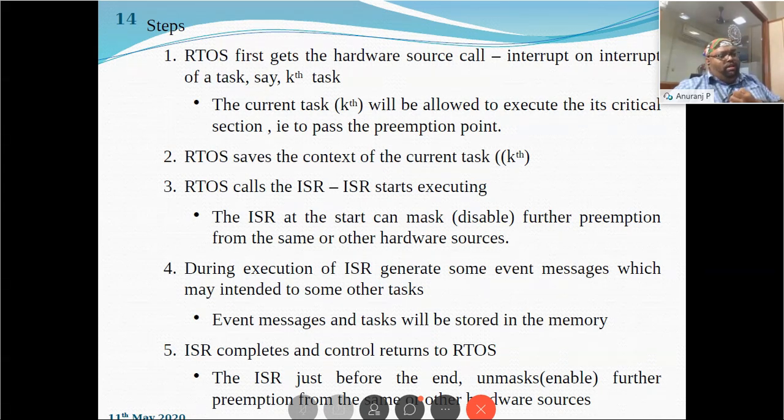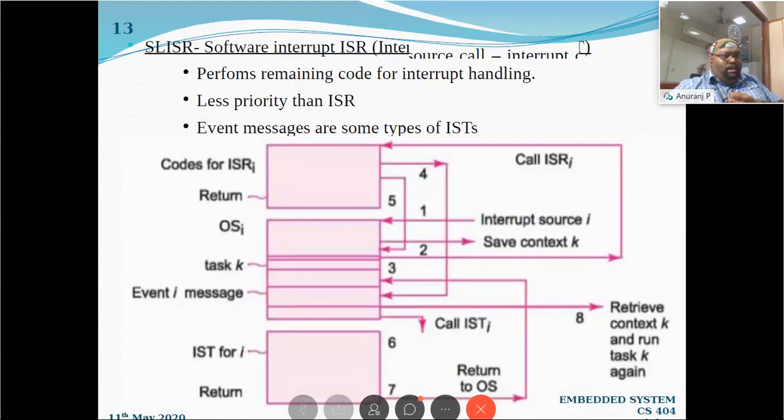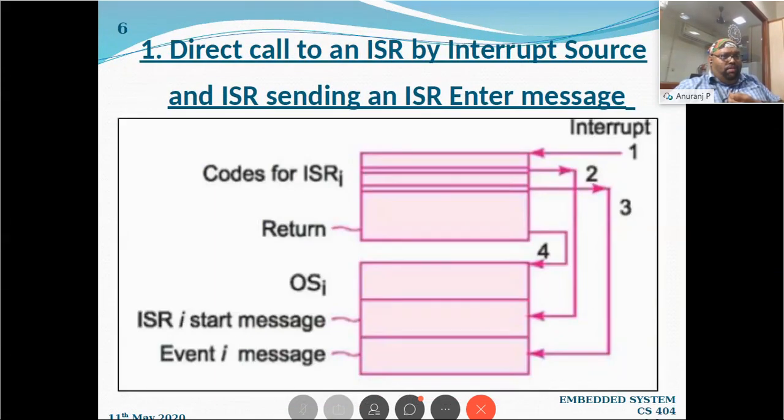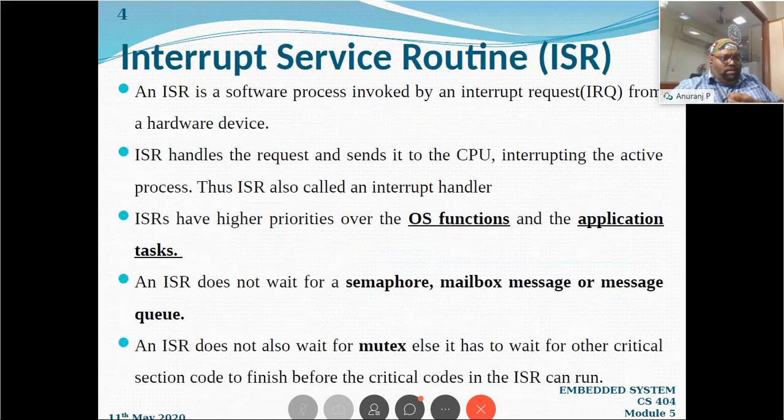If it is designed in such a way that it disables all other tasks, they cannot interrupt. And if the RTOS has been designed with masking of other tasks, then it can. At the start of the session I also said the ISR will not wait for any OS function, application task, semaphore, or mutex.